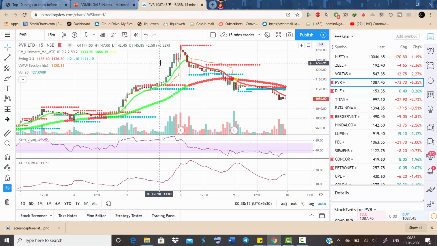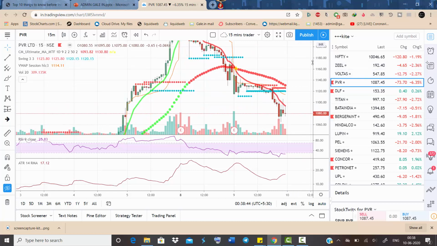So we have taken three trades today: PVR, Voltas, and Z Entertainment. So trades were based on median lines. Like I've already told you, we have shortlisted stocks to sell when the market is going down and stocks to buy when market is going up. So these three stocks were trading on the higher side. So we wanted to sell them when the market is going down.